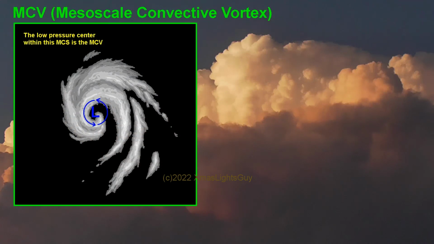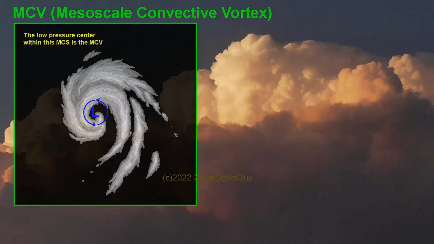MCV. MCV stands for Mesoscale Convective Vortex. It is a low-pressure center or meso-low within an MCS, with winds in a rotating pattern or vortex. An MCV can persist for up to 12 hours after its parent MCS dissipates, and can serve as the initiation point for another round of thunderstorms.